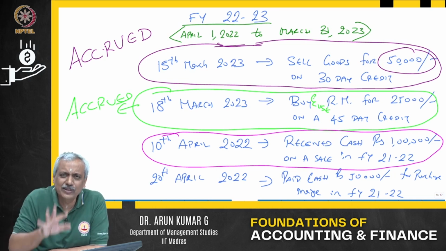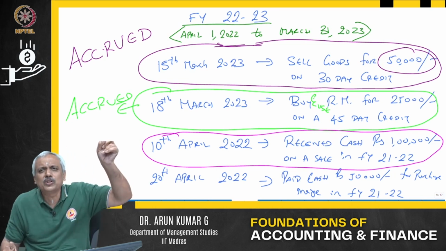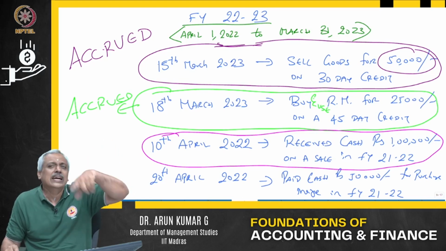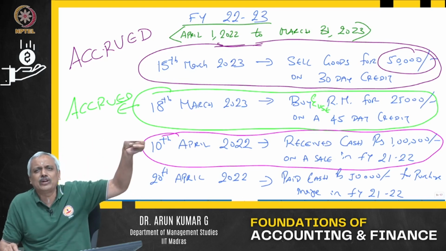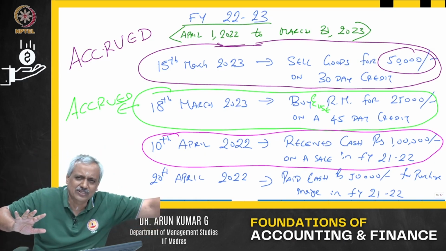Is it becoming revenue this year? No. When did the sale take place? 21-22. So when did it become revenue? It became revenue in the year 21-22, not in the current year. In the current year you have only received cash. Cash flow statement will worry.